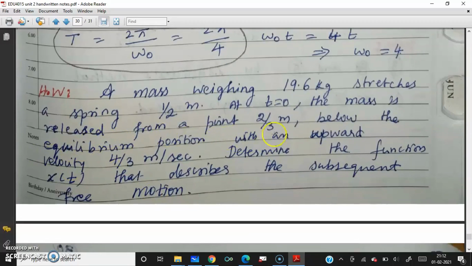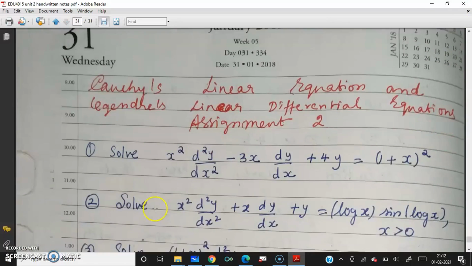A mass weighing 19.6 kilogram stretches a spring half meter at time t equal to 0. The mass is released from a point 2 by 3 m below the equilibrium position with an upward velocity 4 by 3 meter per second. Determine the function x of t that describes the subsequent free motion.